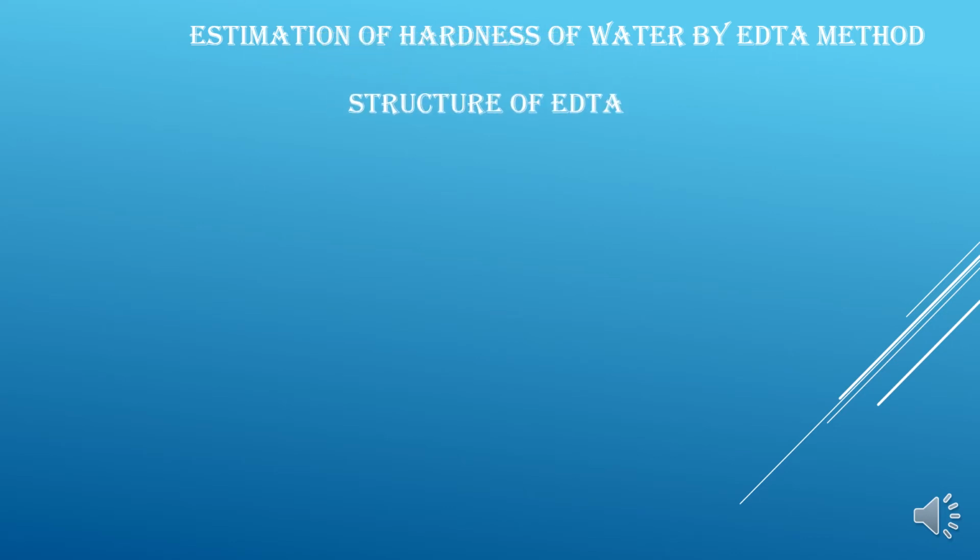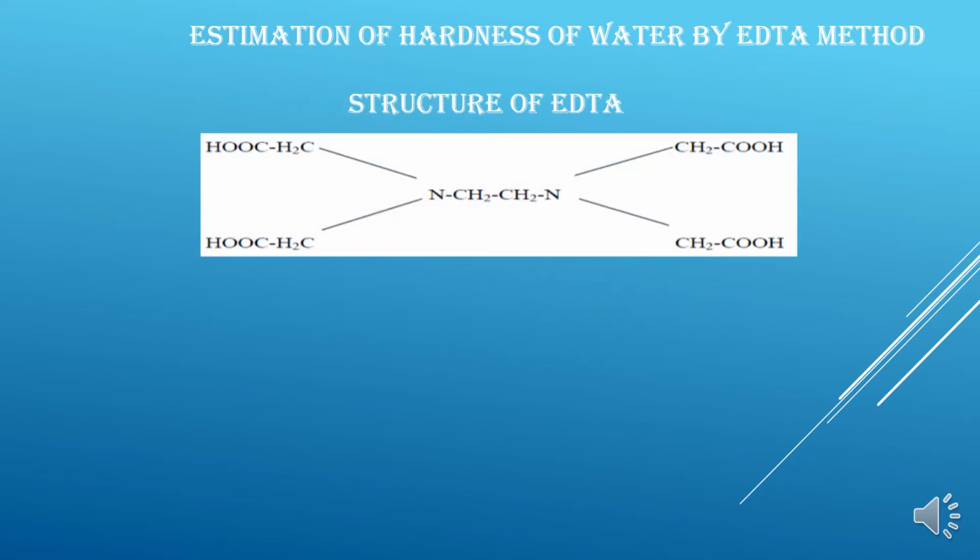Now, let us see what is EDTA. EDTA is ethylene diamine tetraacetic acid, an ethylene molecule which has 2 substituted amine groups. These 2 amine groups are substituted by 4 acetic acid groups. But surprisingly, though we call it the EDTA method, EDTA is highly insoluble in water, so you cannot use it for water analysis.